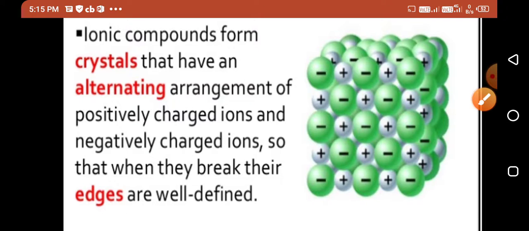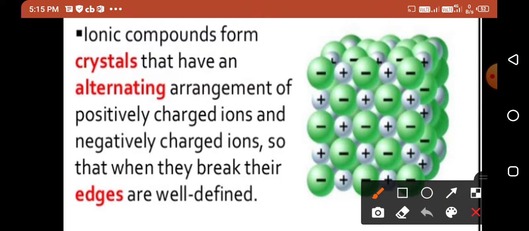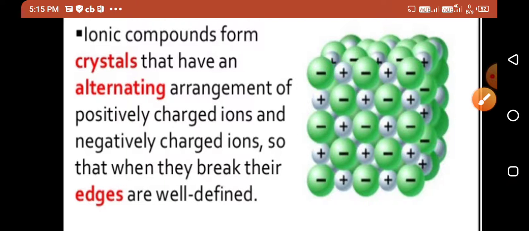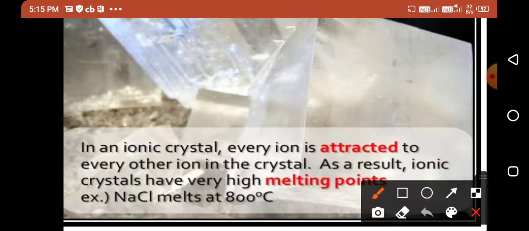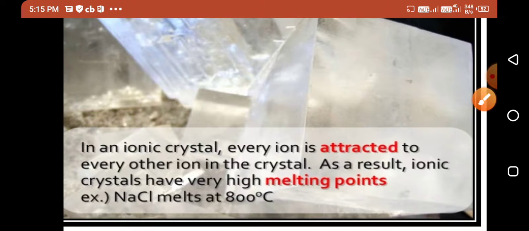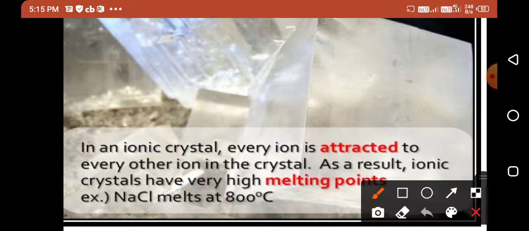Ionic compounds are generally in crystalline structure because these positively and negatively charged ions are alternately arranged as shown in this figure. In an ionic crystal, every ion is attracted to every other ion in the crystal. As a result, ionic crystals have very high melting points. For example, sodium chloride melts at 800 degrees Celsius.